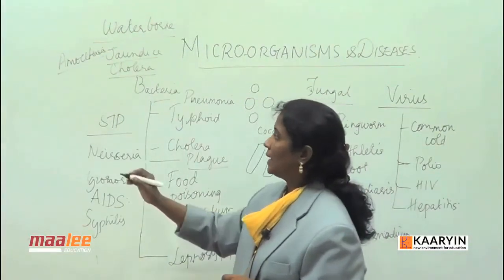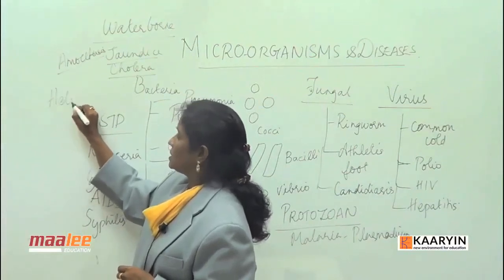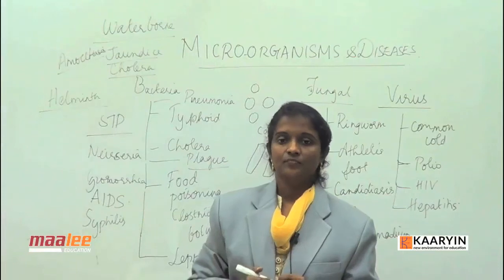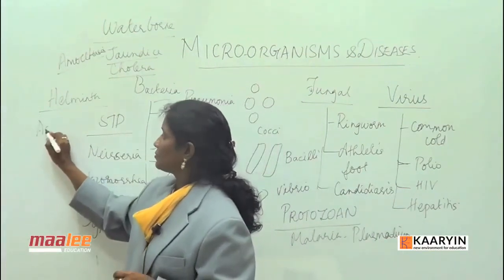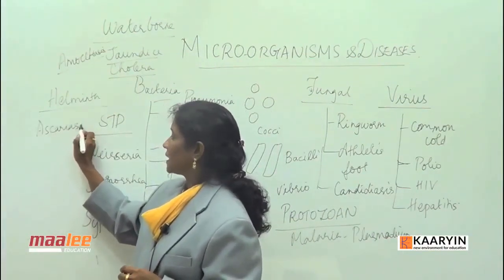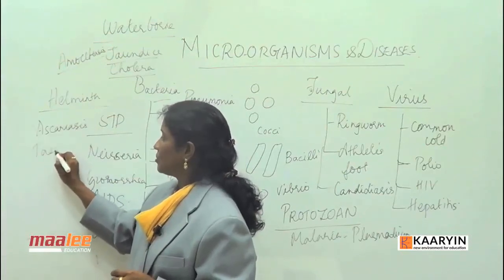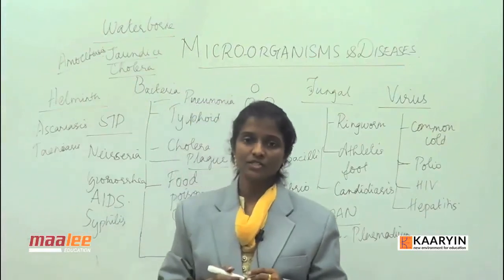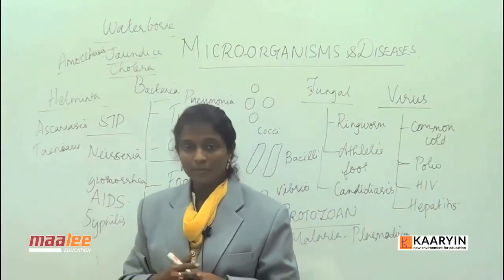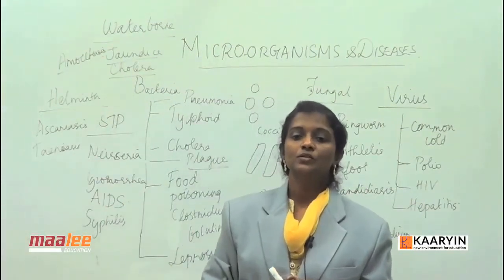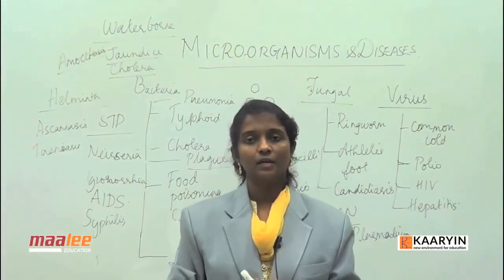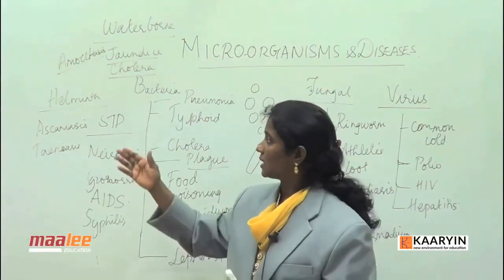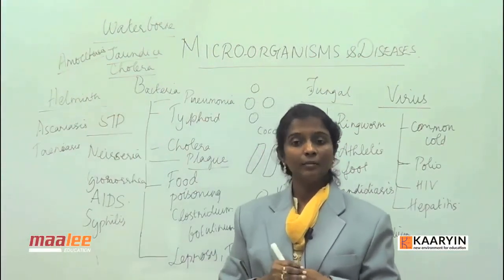Then we talk about helminth diseases. The helminth diseases are worm diseases. Mostly taeniasis, then ascariasis. As a result of contaminated water, ascariasis and taeniasis are some of the diseases. Then liver fluke infection, then hookworm infection, then bloodworm infection. These infections are because of drinking contaminated water and eating contaminated food. So these are also categorized as helminth diseases.